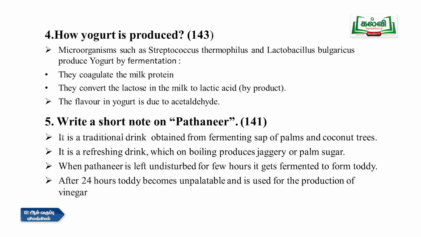Unpalatable means not suitable for drinking. Such liquid, which is not suitable for drinking, can be used as vinegar. So from Neera you get palm sugar, toddy and vinegar. These are the 3 products you can get from Neera, which is nothing but the sap of palm trees and coconut trees.